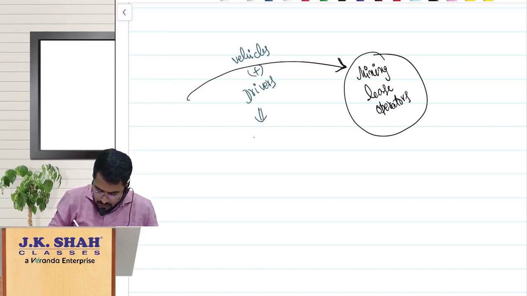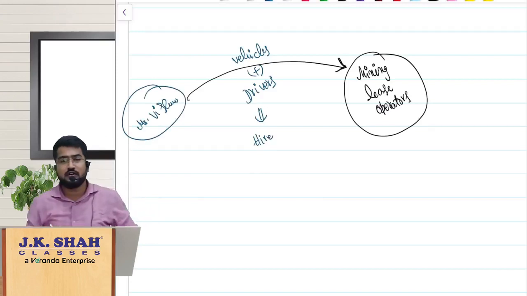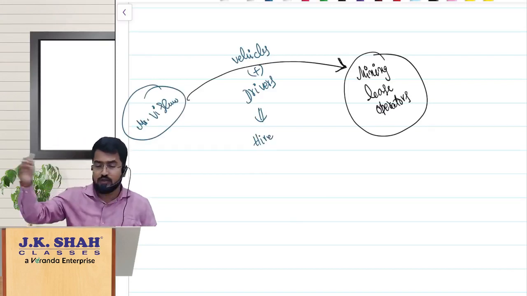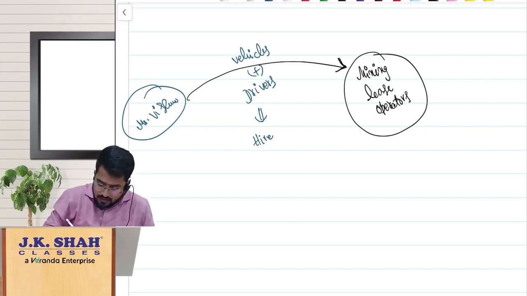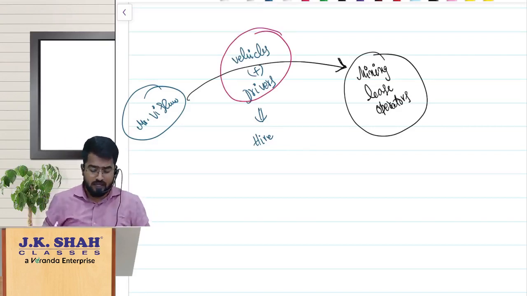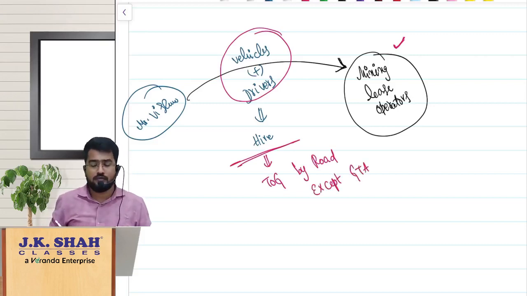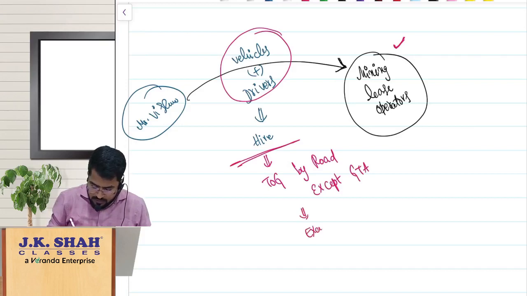we are giving them on hire. Let us assume Mr. Vishnu is giving vehicles along with drivers on hire to these mining lease operators, where these vehicles along with the drivers are at the disposal of the mining lease operators as per their will and wish, and the cost of fuel is also incurred by them only. Now the doubt was, sir, can't we treat it like transportation of goods by road, except GTA? I am not a GTA. Can we claim exemption here?